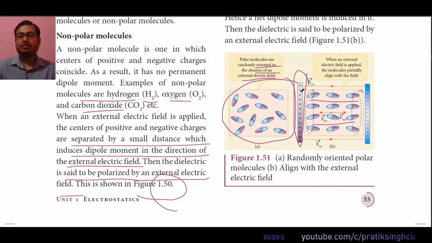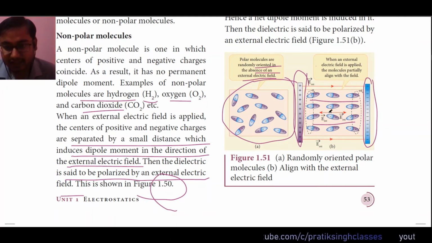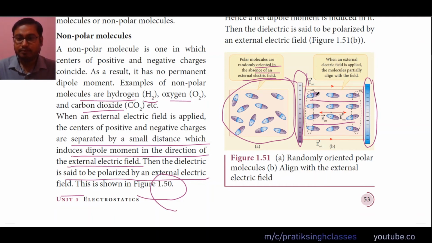The electric field lines go from the positive plate to the negative plate. Because of that, an external electric field is applied in this material, and so there is a realignment of positive and negative charges in the direction of the external electric field. The positive centers of the molecules have moved away from the positive plate, towards the negative plate, and vice versa for the negative centers.